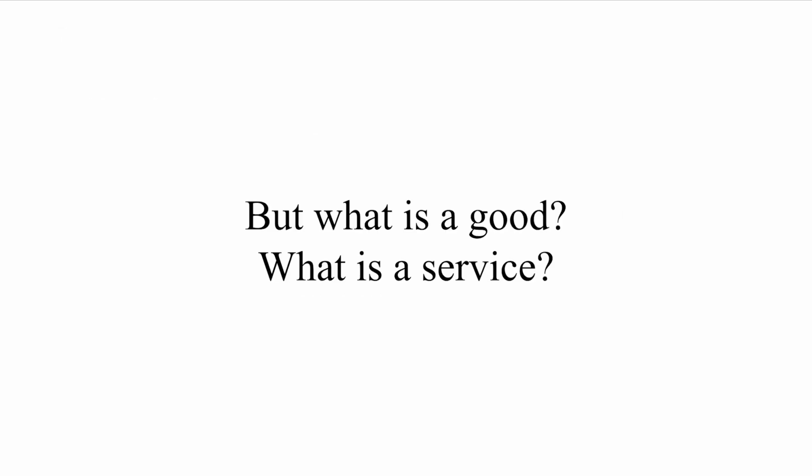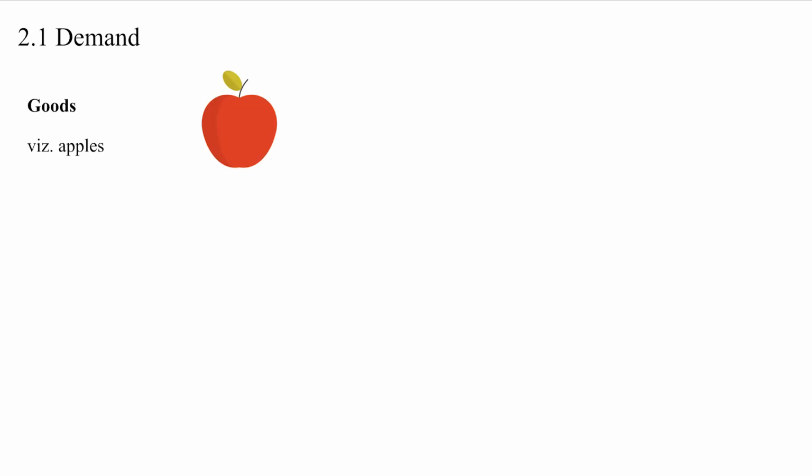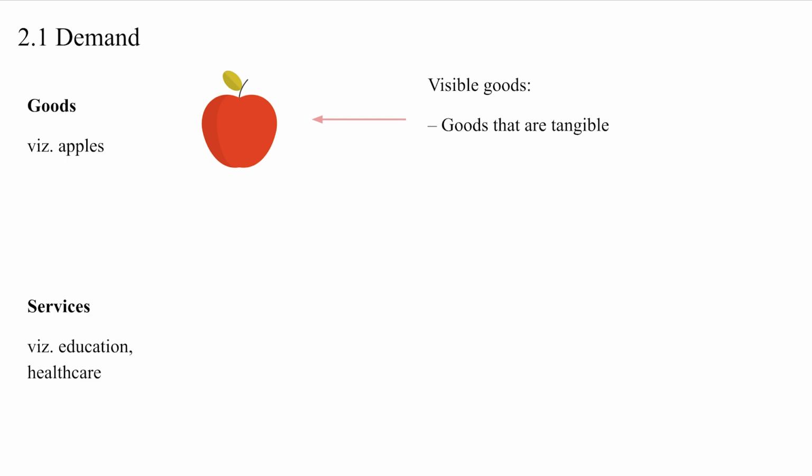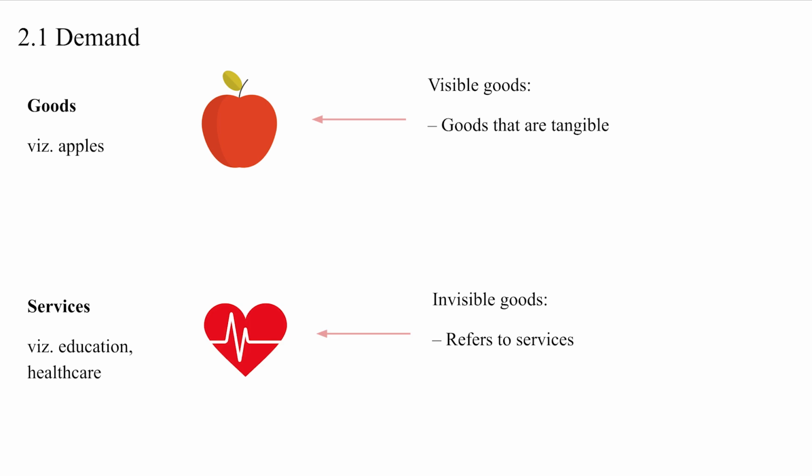But what is a good and what is a service? Good is like a product you'd buy from any shop, like apples. Goods are also known as visible goods because they are goods that are tangible, which means you can touch and feel them. An example of a service is education or healthcare. Services are also referred to as invisible goods because they are the non-tangible goods. You cannot see them or feel them.